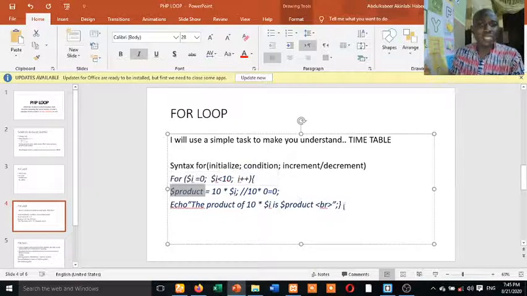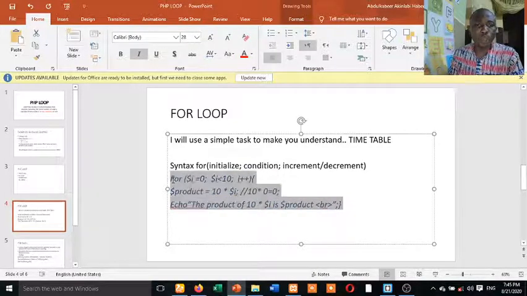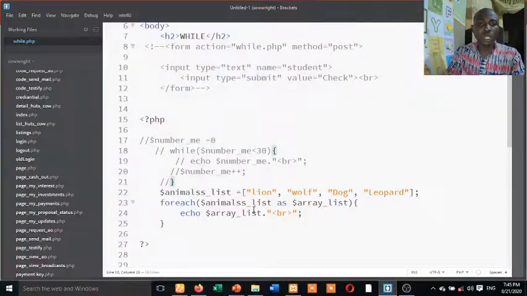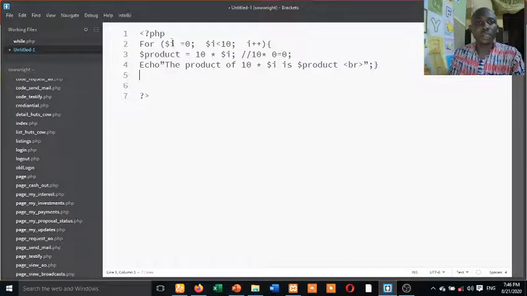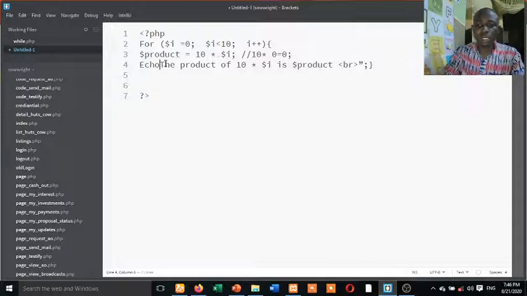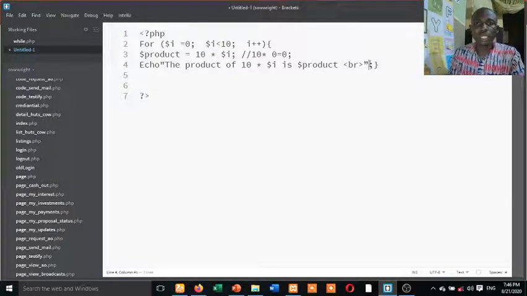By the time you see the result, I think the best thing is for me to just copy this code and go to my editor. Okay, I'm going to declare PHP. Normally you do PHP something like this. Here, echo something like this.